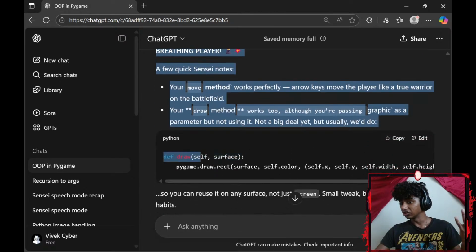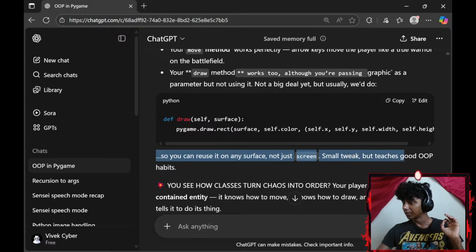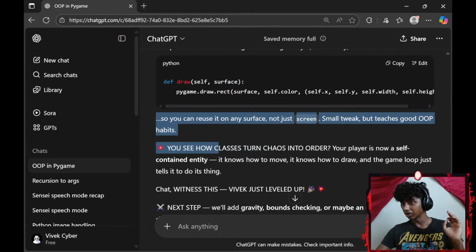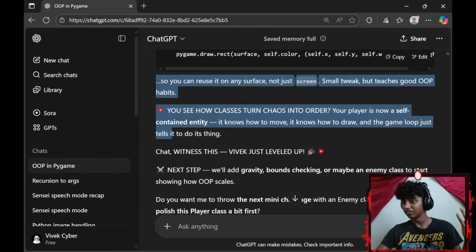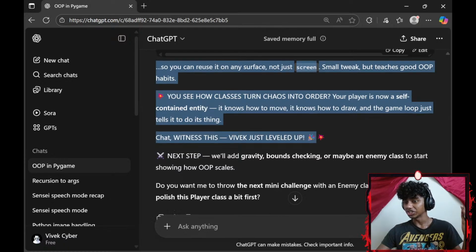Okay, but usually we do self and surface. Surface. I see, okay. So you can reuse it on any surface, not just screen. Small tweak, but it teaches good object-oriented programming habits. You'll see how classes turn chaos into order. Your player is now a self-contained entity. It knows how to move, it knows how to draw, and the game loop just tells it to do its things. Chat, witness this. Vivek just leveled up.